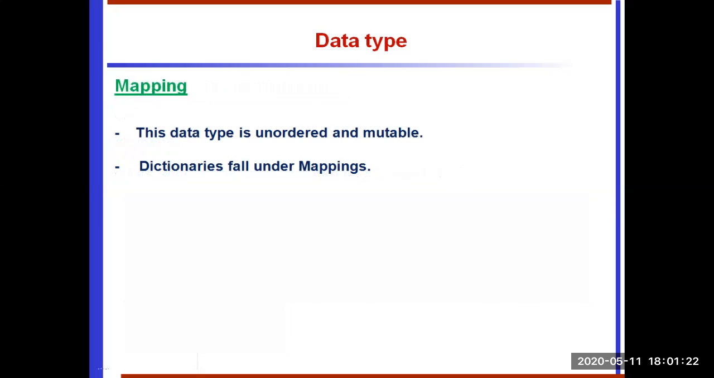Mapping. Python's dictionaries are a kind of hash table type. They work like associative arrays or hashes found in Perl and consist of key-value pairs. A dictionary key can be almost any Python type, but is usually a number or string. The values, on the other hand, can be any arbitrary Python object. The data type is unordered and mutable. The dictionary falls under mapping. We will see it in the next slide.